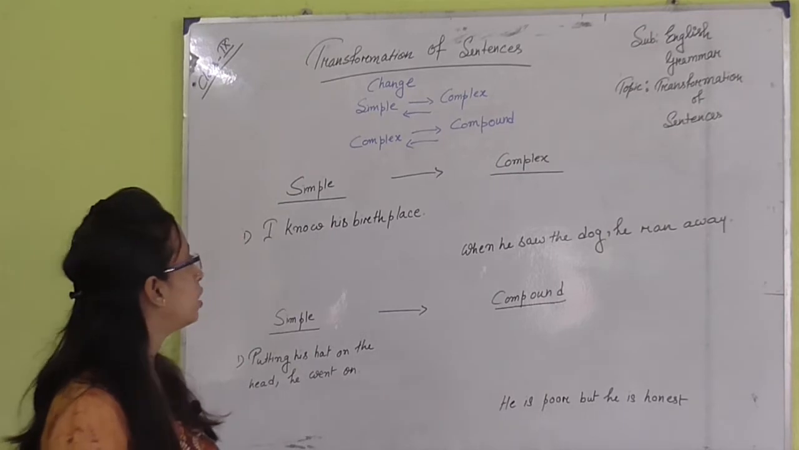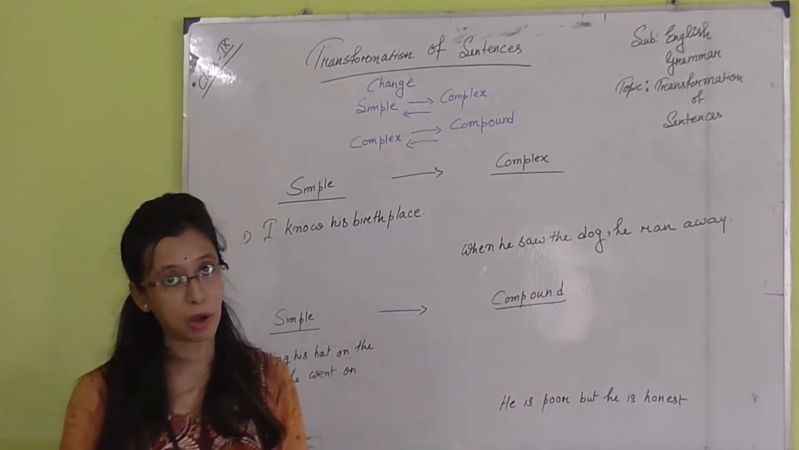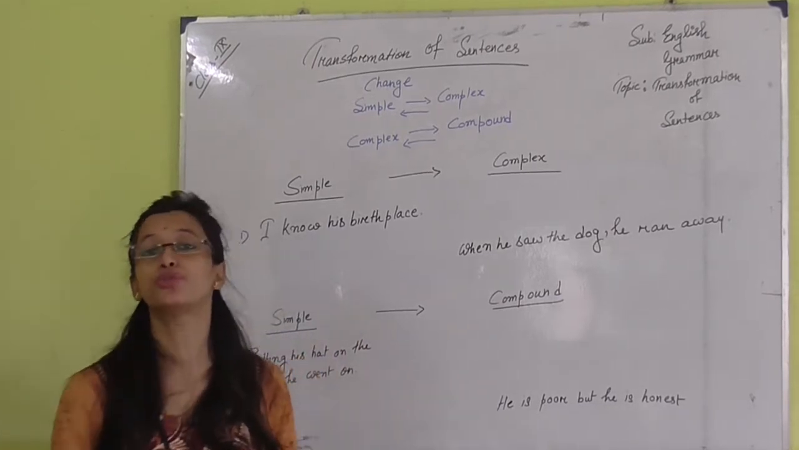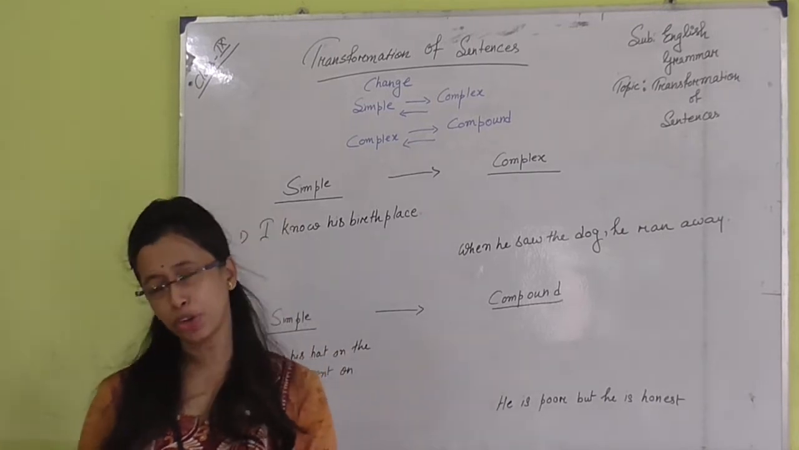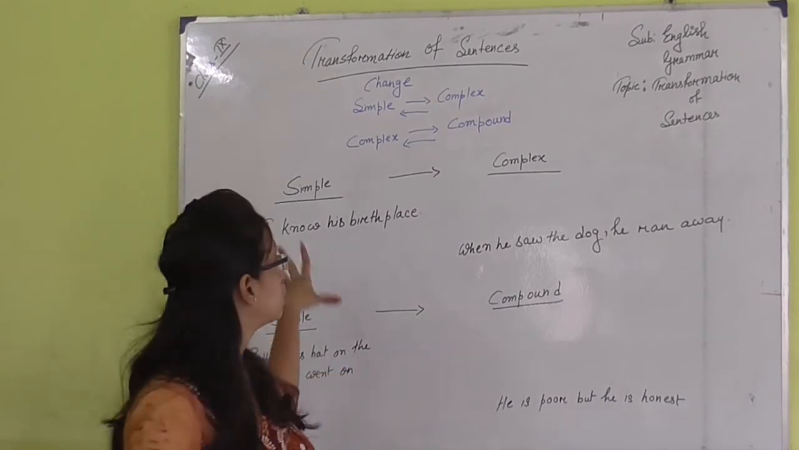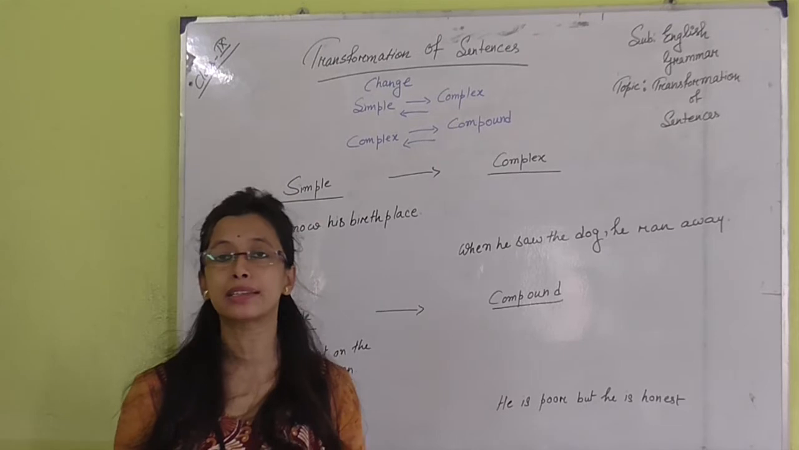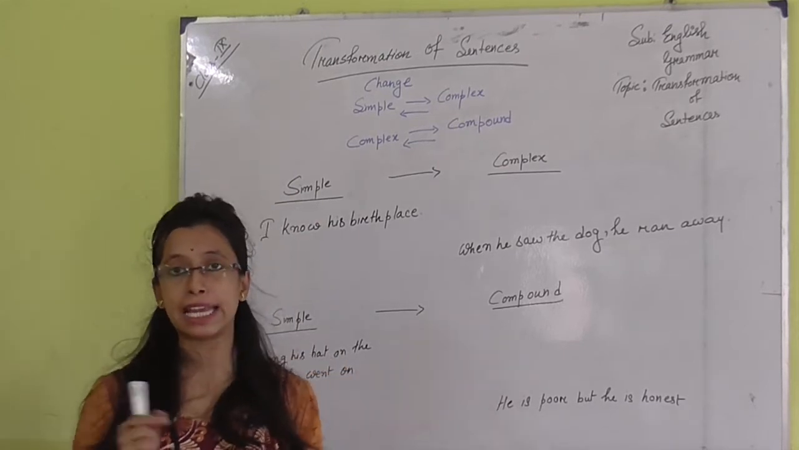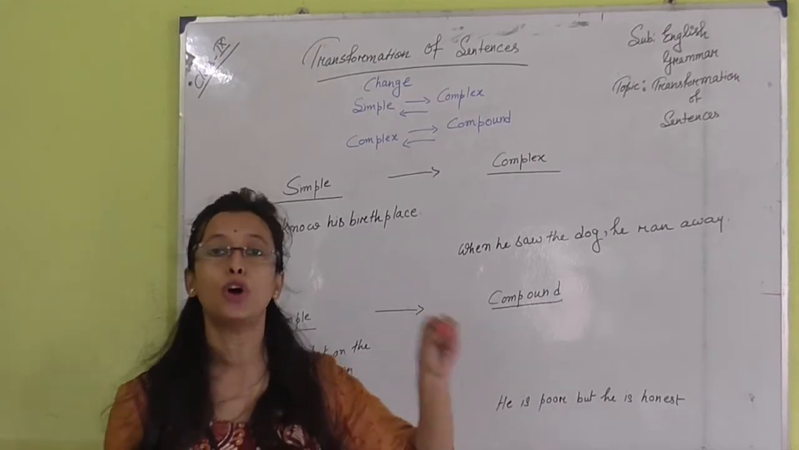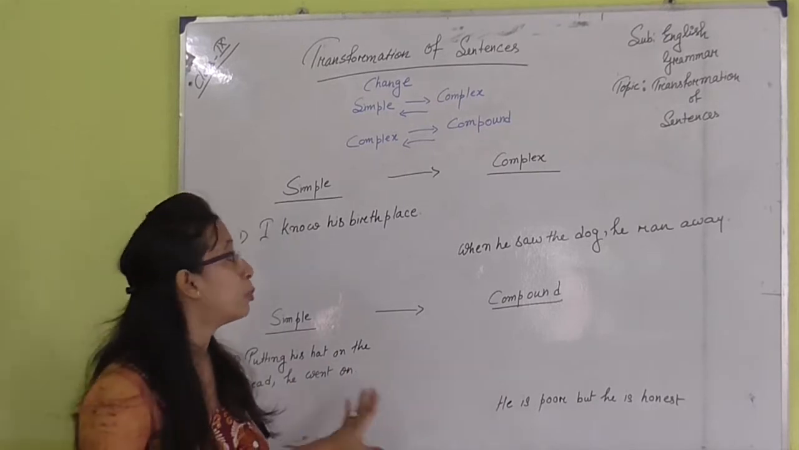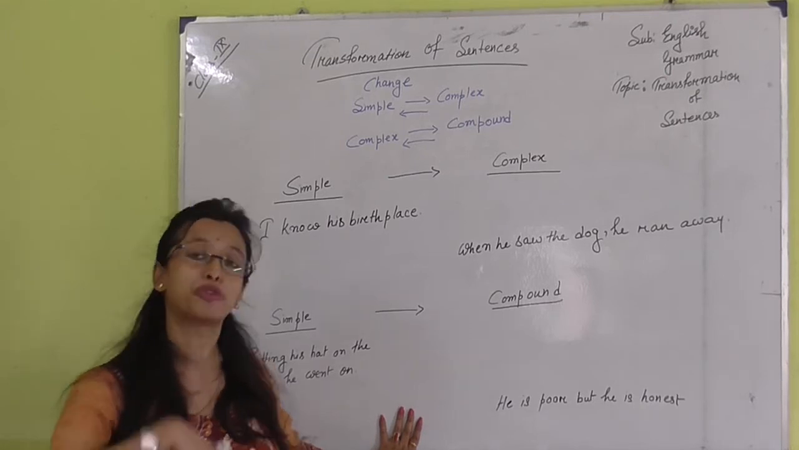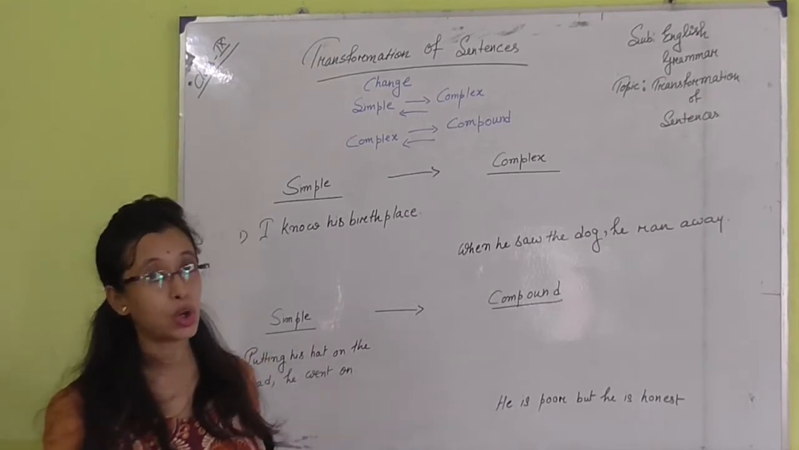So, now after identifying simple, complex and compound sentences, let us come to the actual thing which we are going to do in our exams. In your exam, most of the time you will be given simple, complex or compound sentences, and your question will be like change simple to complex or complex to simple. This is the actual part of transformation of sentences. But if you do not identify the sentence, then you cannot change it. So, at first you need to identify, and after identifying, let us take a look at how to change.